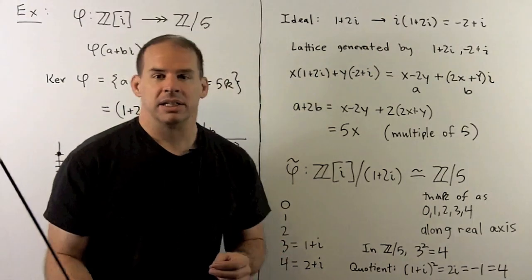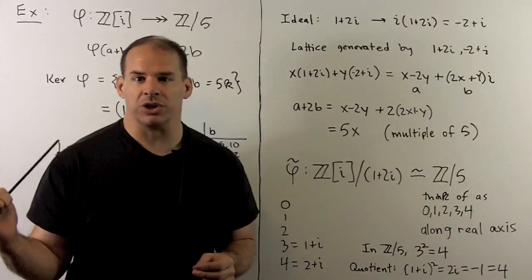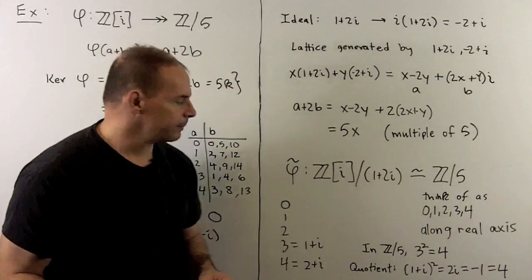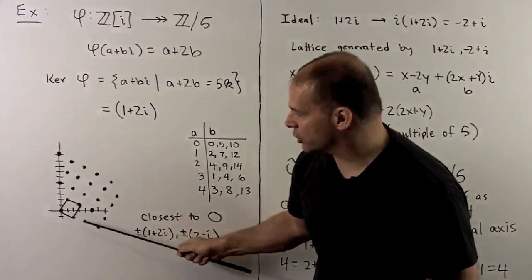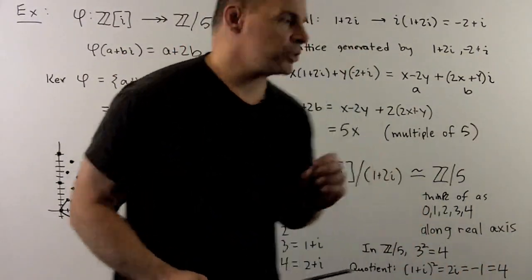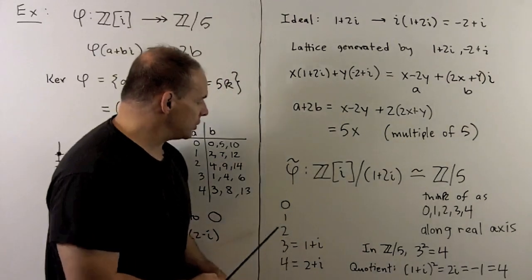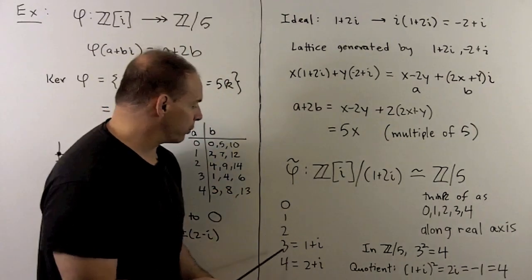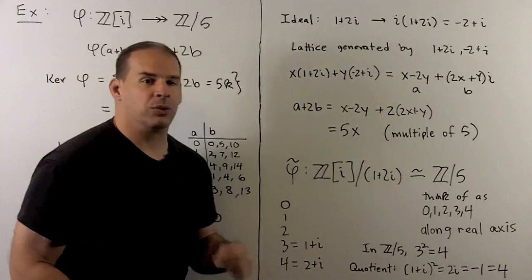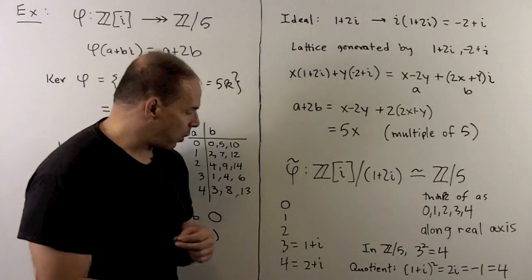Another way to guarantee that we have representatives for each coset when we mod out by the lattice is to take all the Gaussian integers that are in this first square. So those are going to be 0, 1, 2, 1 plus i, but if we shift according to the lattice, we could push it to 3. 2 plus i, if we shift according to the lattice, we could push it to 4.